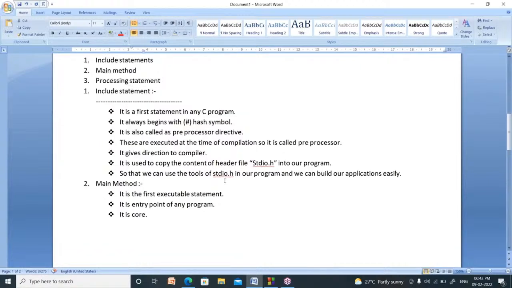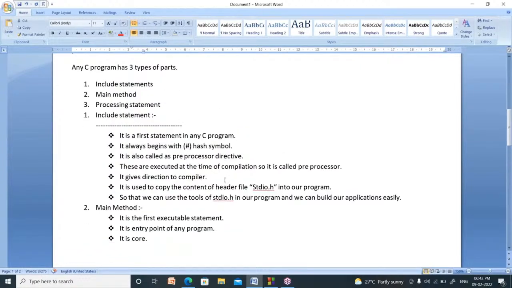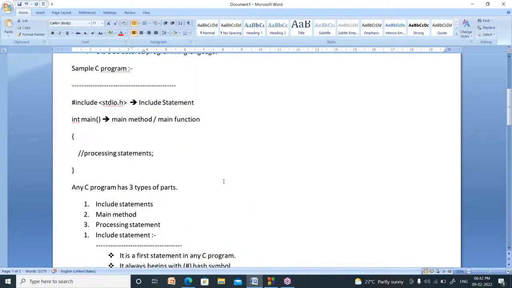Now the next one is the sample C program. Can you note down this? Can you note down? It is better to write some running notes. My dear friends, better to note it down.